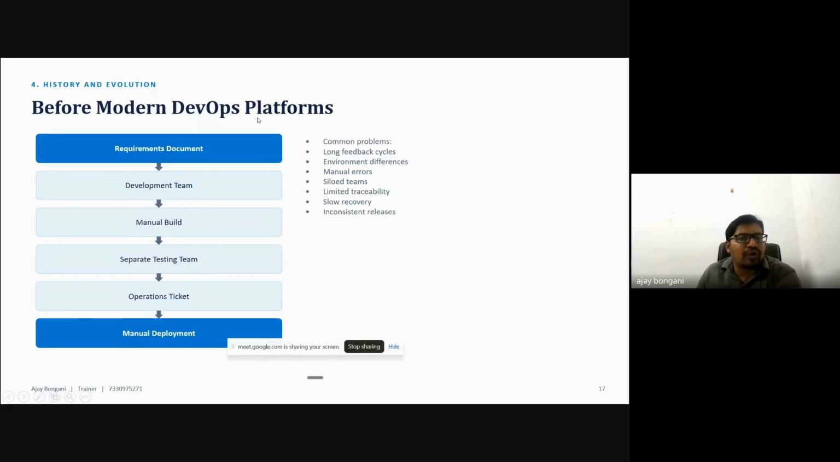Before modern DevOps platforms, what exactly was it? Requirements came in documentation, because some POC or SRS, meaning documentation, would be there. The development team did manual builds, a separate testing team tested, and there were operational tickets and manual deployment. This is a completely manual process. The common problems with it are long feedback cycles, environment differences, manual errors, limited traceability, slow recovery, and inconsistent reviews.